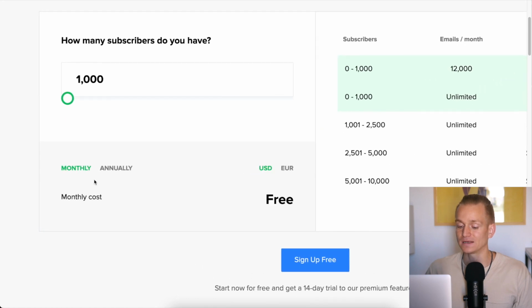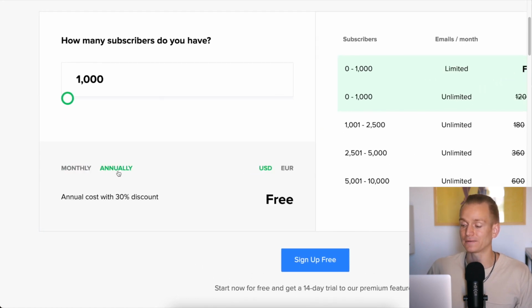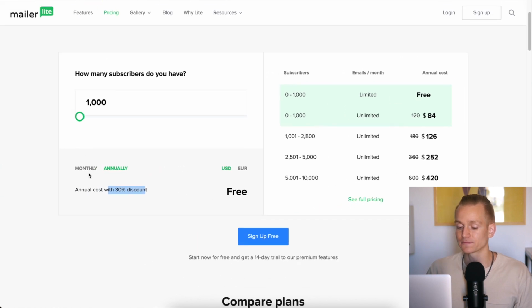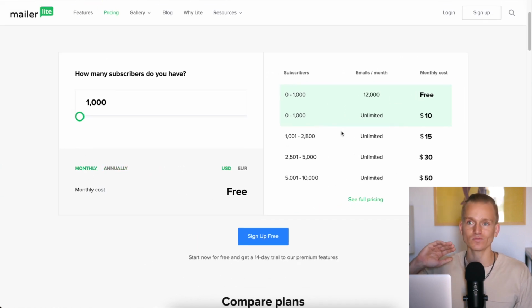And also, this is monthly plan. If you do annual plan, you actually get 30% discount on all of this. So for example, 10,000 subscribers, then for a whole year is going to be only $420. So in terms of price, MailerLite is absolutely amazing. It's one of the cheapest email marketing softwares out there, if actually not the cheapest one. And the functionalities you get are absolutely amazing. I would say it's definitely the best price and quality ratio you're going to get out there.